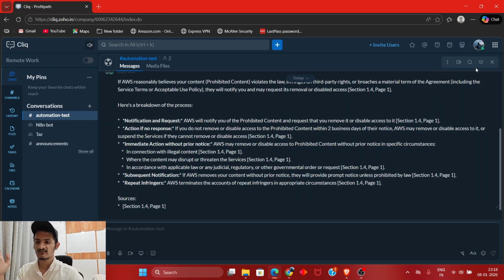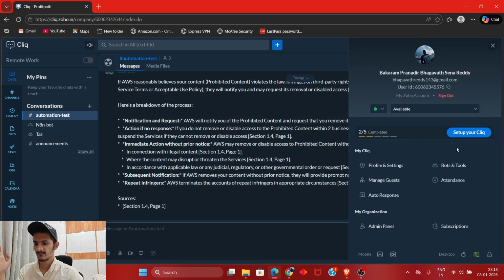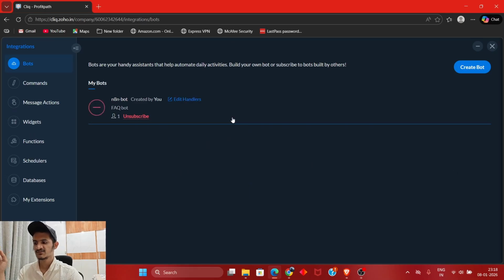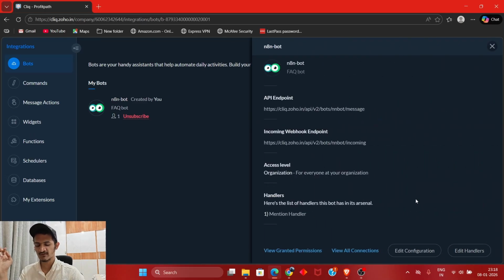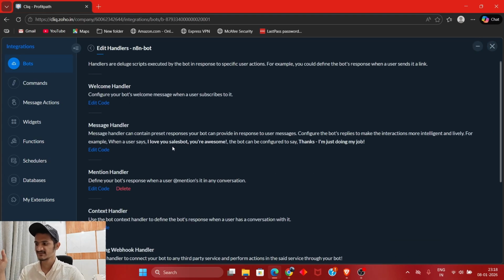First, in your Zoho Cliq, you need to create a bot, and based on your specifications, you need to configure the bot. And not only do you need to configure, you even need to code a little bit here. You need to go into something called handlers, and in handlers you will have all these options.